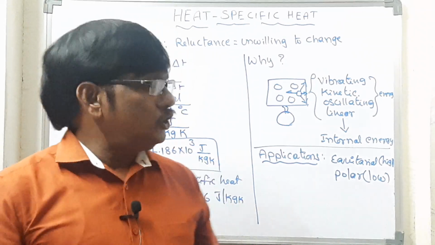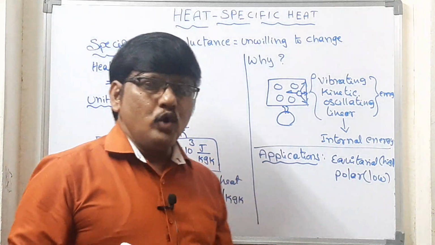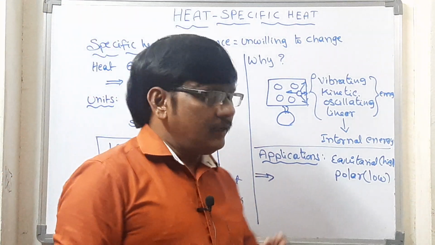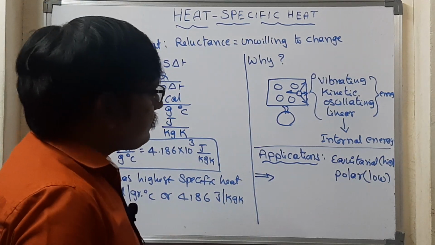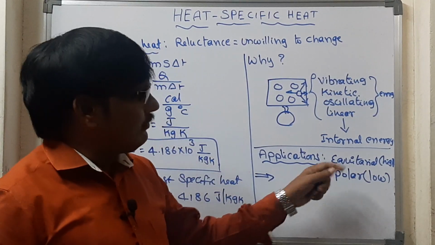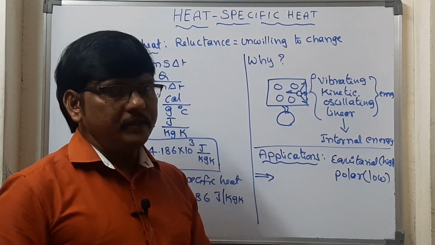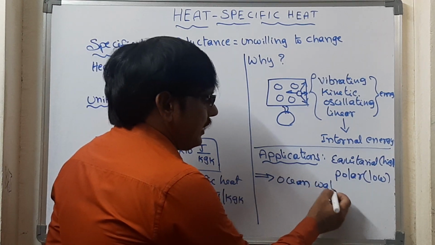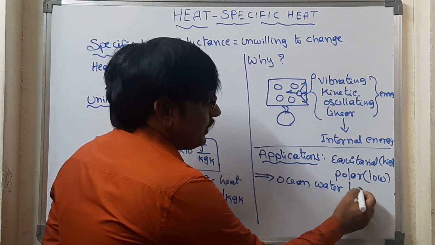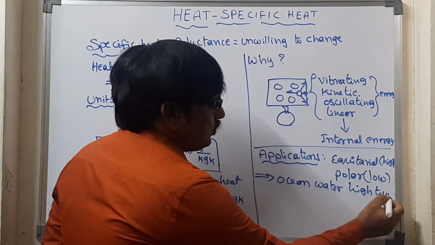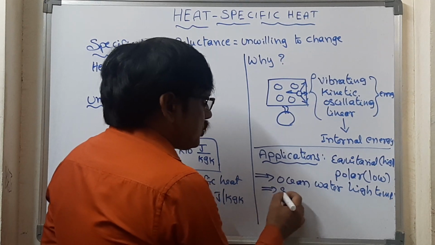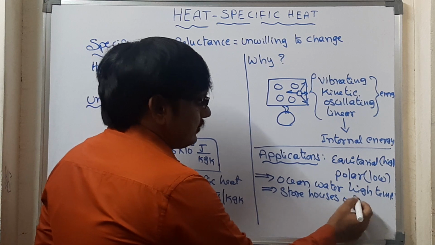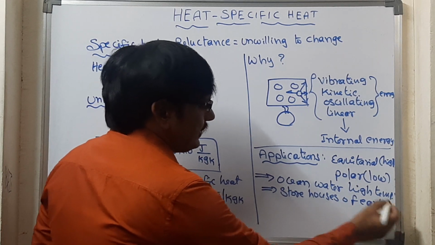Then what will happen? These two are connected by ocean water, right? So what is the ocean water having? That ocean water is having a lot of temperature, isn't it? Because at the equatorial place the temperature is becoming more and more, right? And so the ocean water has high temperature. So this ocean water is called the storehouse of heat of the earth. This is very important, storehouses of earth.